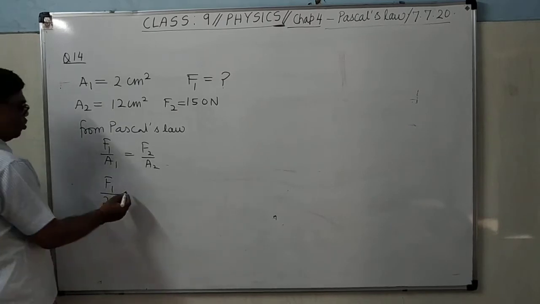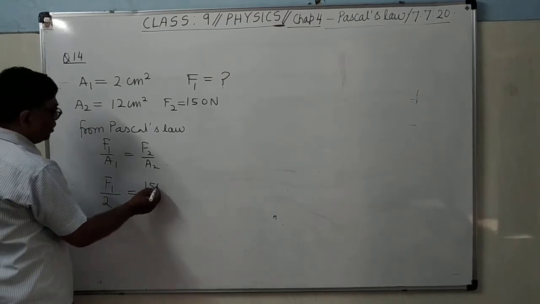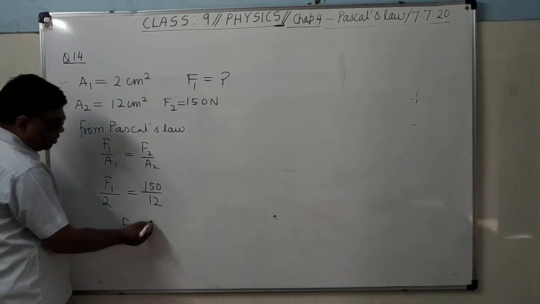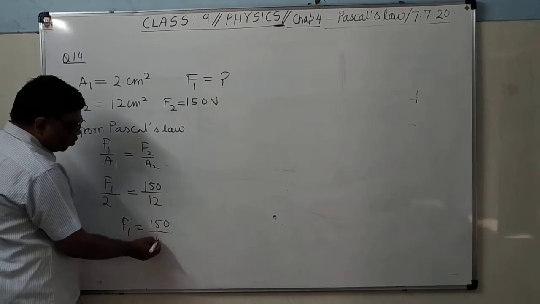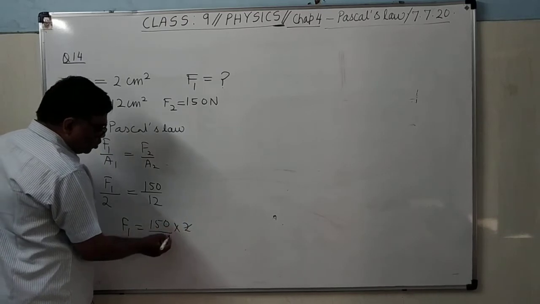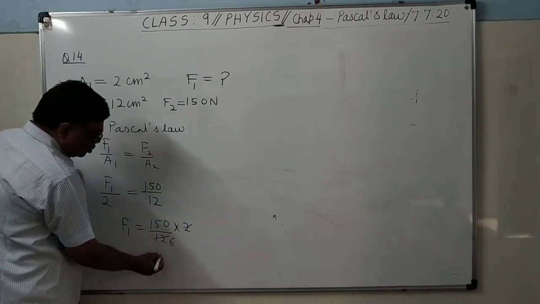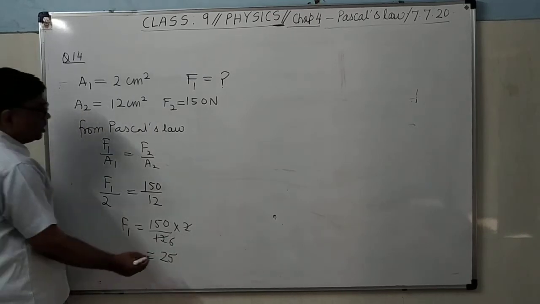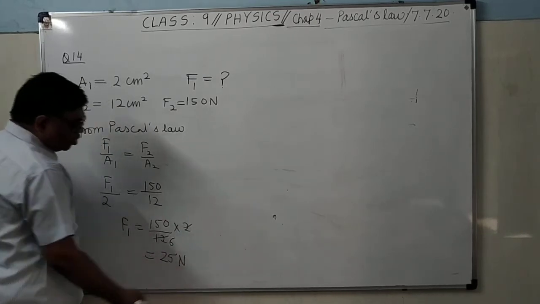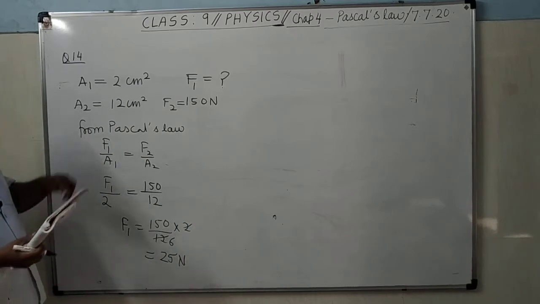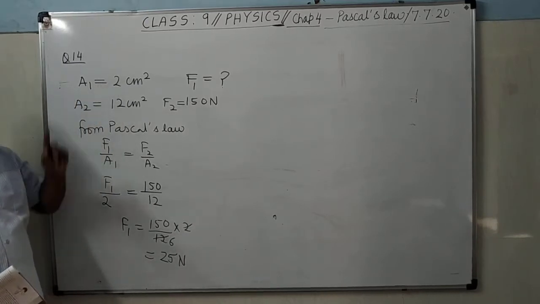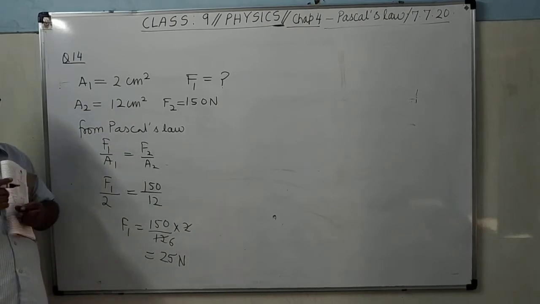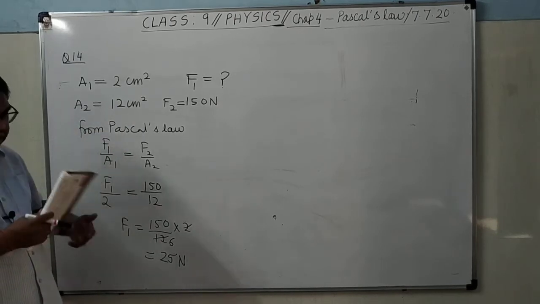Then F2 is 150 and A2 is 12. So what is F1? 150 upon 12 into 2, 6 times 25 is 150, so that equals 25 Newton. Means when you apply 25 Newton force here, the effect observed will be equal to 150 Newton.